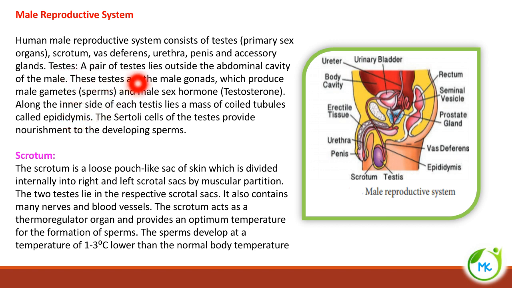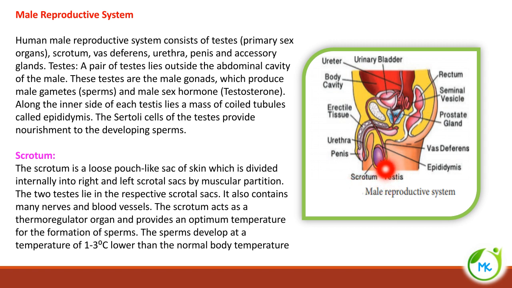So what are testes? The testes are the male reproductive organs. Testes are a pair, pair means two. They lie outside the abdominal cavity, so they are not inside the abdominal cavity of the male. The testes are the male gonad. Gonad is nothing but a reproductive organ. So the testes are the male reproductive organ or sex organ.